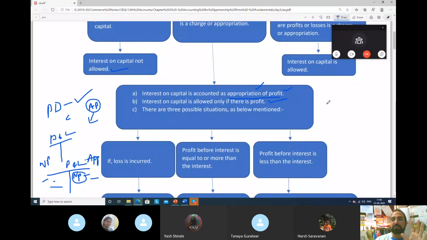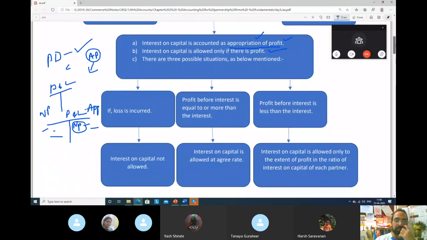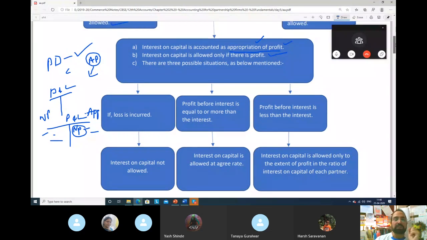Guys, please go through this at home also. So then you will remember, otherwise you will forget. For example, see guys, now, profit and loss appropriation account, what will happen? There are 3 possibilities. If loss is incurred, for example, in the profit and loss account there is a loss, net loss.